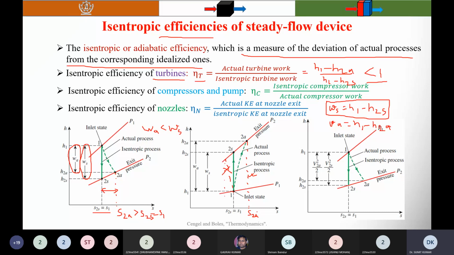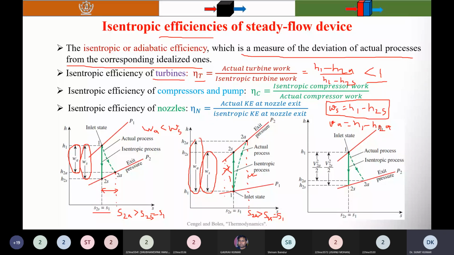Again, H2A is greater than S1, or H2S is equal to S1. Now here you can see that during the isentropic process, the vertical distance on the HS diagram represents the isentropic compressor work. This is the isentropic compression work, and the compressor is a work consuming device. So during the isentropic process, it gets the minimum work input. And this vertical distance during the actual process is WA.